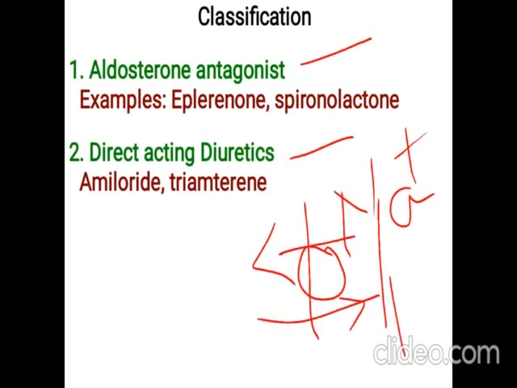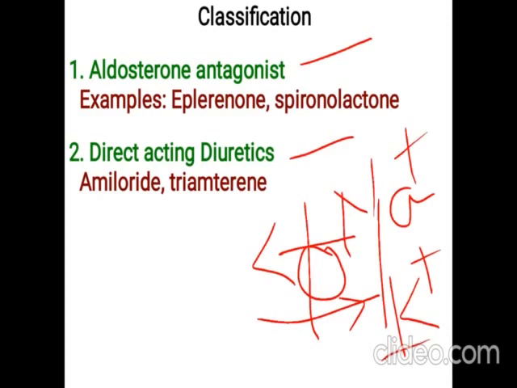Similarly, potassium ions enter into the urine. So potassium ions are excreted through the urine, while sodium ions are reabsorbed into the blood. That is the general mechanism that takes place in the collecting tubules. There is one antiporter present, and there is another antiporter, the sodium proton, that is sodium and H plus. Here, instead of potassium, H plus ions are there.